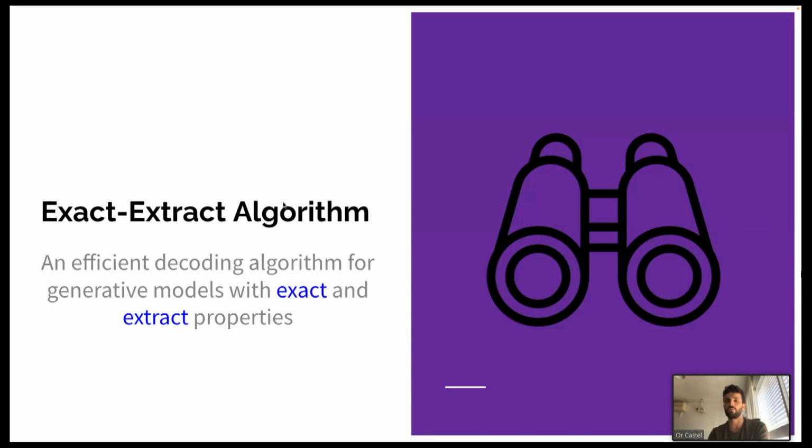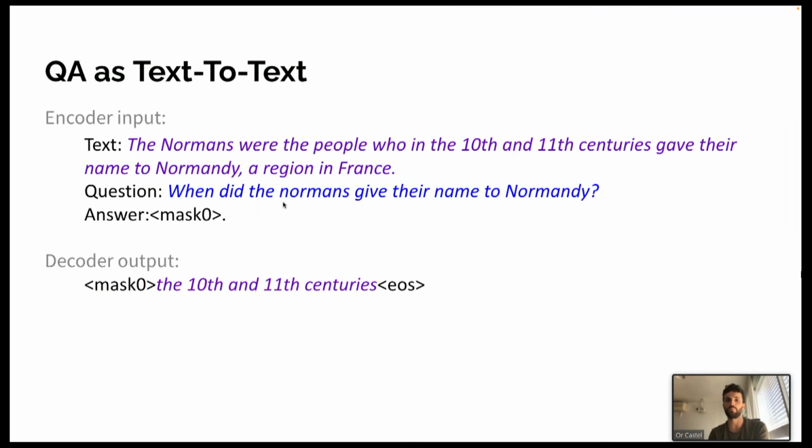Now, let's briefly see how our algorithm implements these two properties. As usual, we train the model by feeding the encoder with a prompted passage and a question and a masked answer, and we train the model to predict the answer appended with an EOS token.